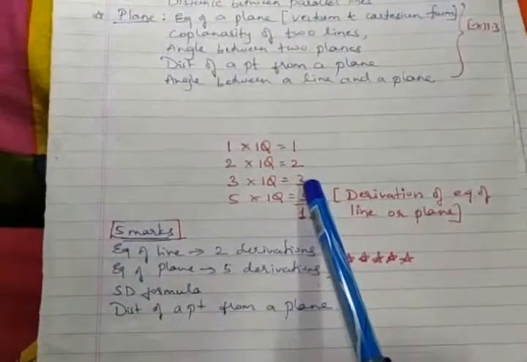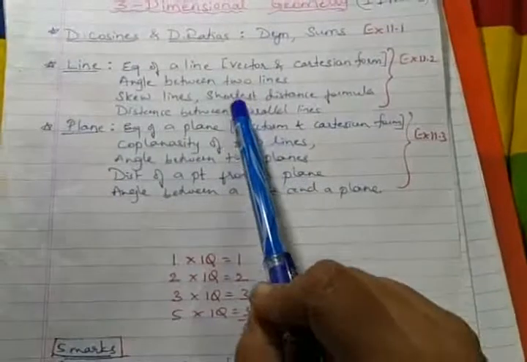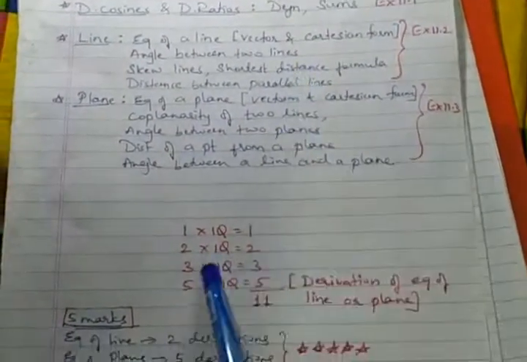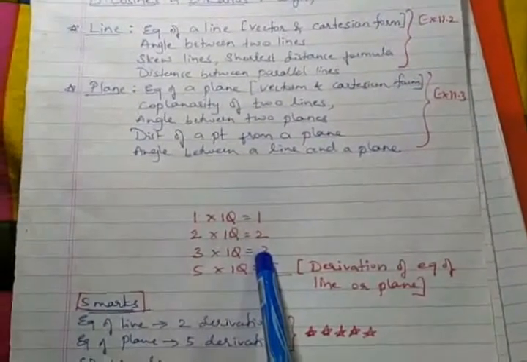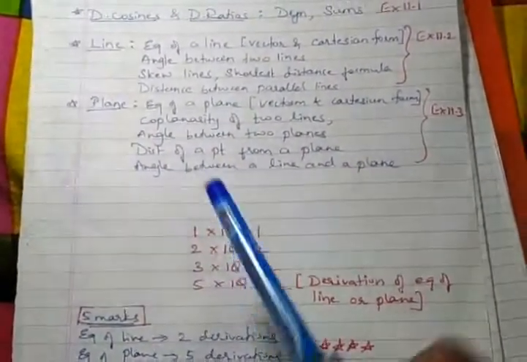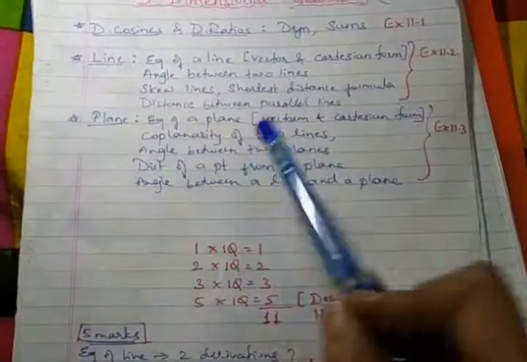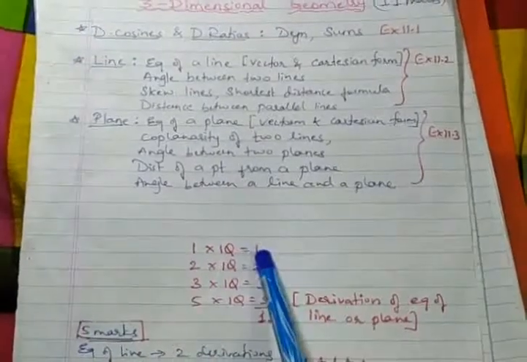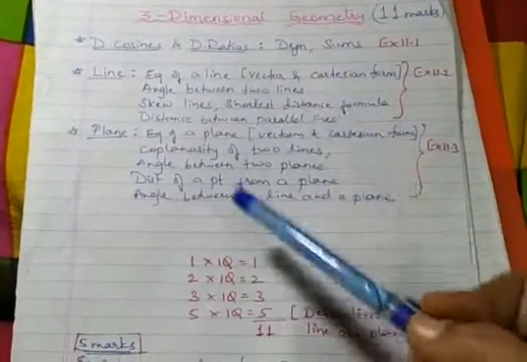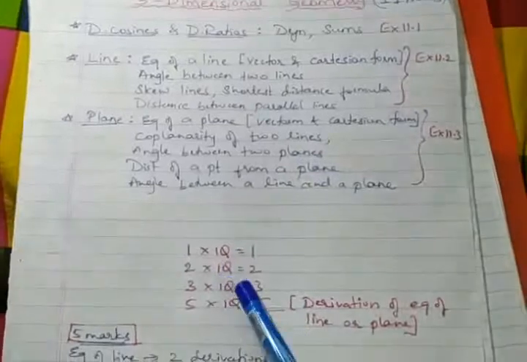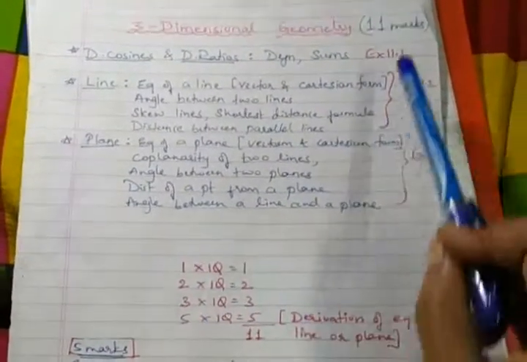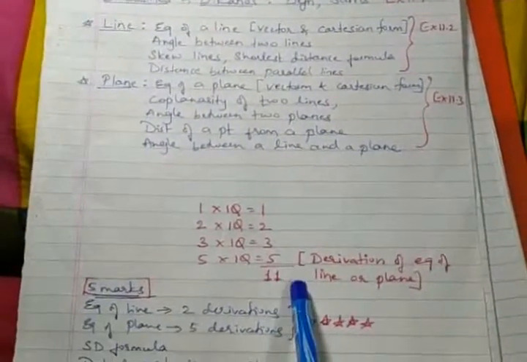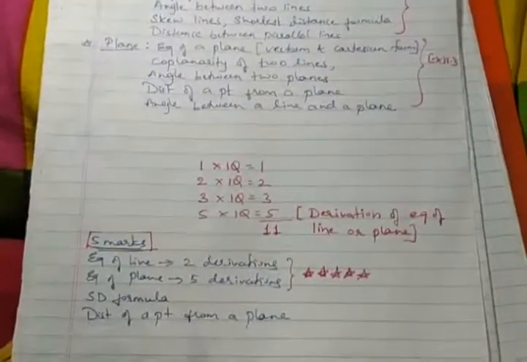For 3 marks, recently we have seen it is always asked as a numerical, that is, numerical on the SD formula. They have been asking 3 marks this way, but I'm not sure, they can change the pattern also. For 2 marks, they can ask anything: angle between 2 planes, angle between 2 lines, sums on direction cosines and ratios. For 1 mark also, anything on cosines and ratios; there are many possibilities. So that means do the 3 exercises plus miscellaneous, 11 marks are allotted, and you have to be perfect in the derivations from this chapter.